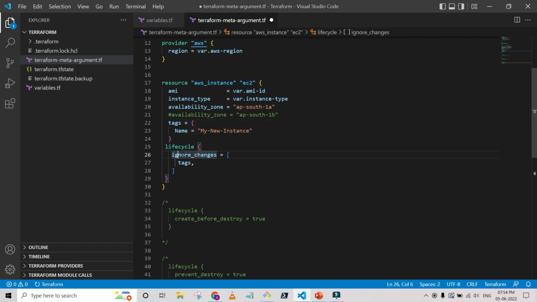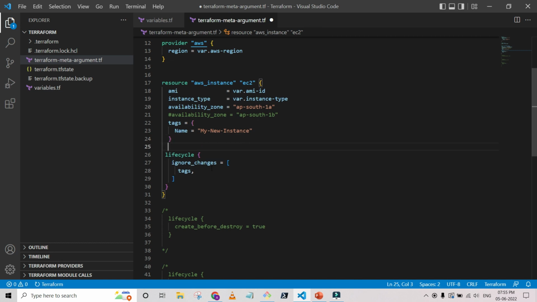I'm using the lifecycle ignore_changes, and here you can add multiple attribute names for that particular resource. Like I am using tags, and I am instructing Terraform using the lifecycle meta-argument to ignore the changes related to the tags.